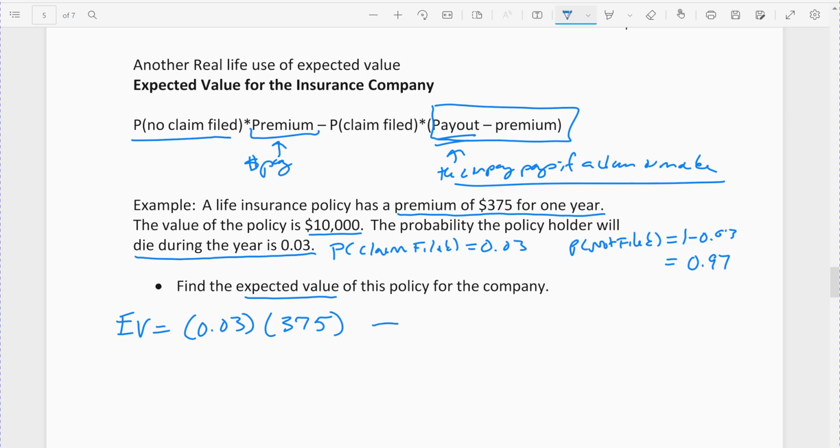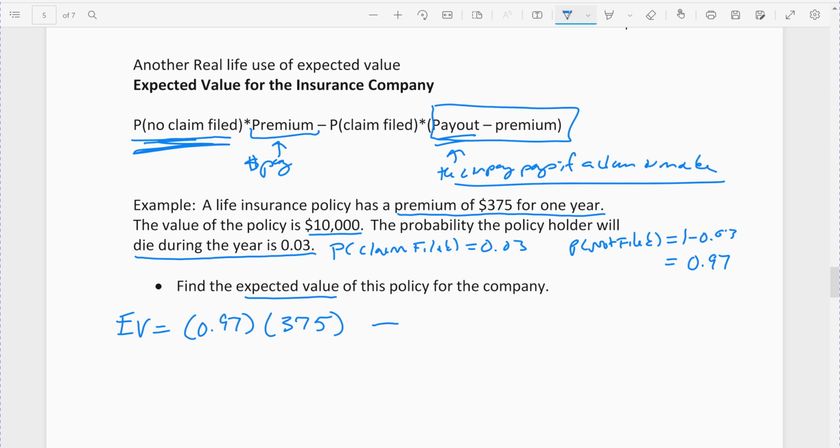Sorry, I did that wrong. The probability that no payout is claimed, no claim, is 0.97. That's the amount of money they expect to make, because they expect 97% of these policies to just have their premium paid in. They're not going to pay out. So that's the expected gains.